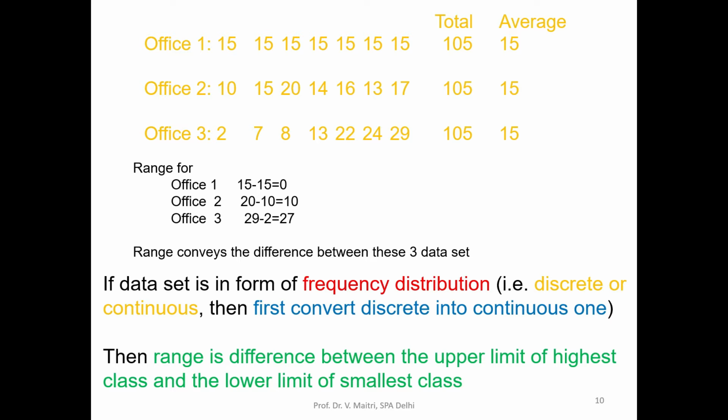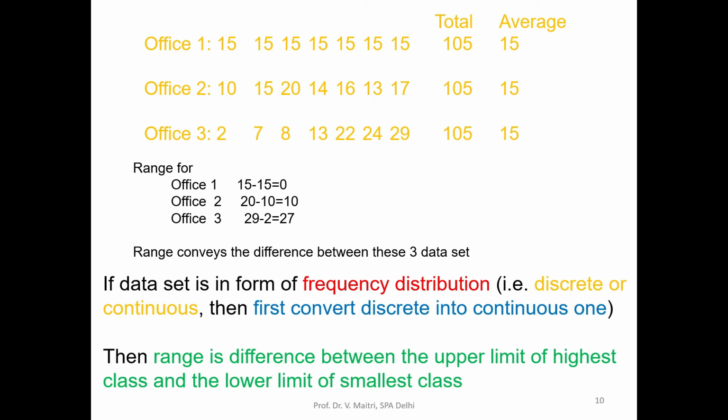So now we can say that in office 3, the employees are coming from a distance of 2 km to 29 km. In office 2, from 10 km to 20 km. And in office 1, all are coming at the same distance, that is 15 km. So that's how we can compare these three data sets, which we are not able to do on the basis of average.